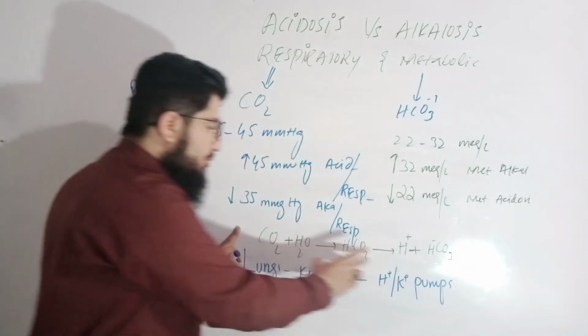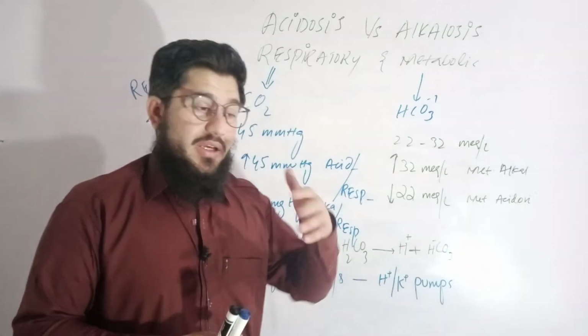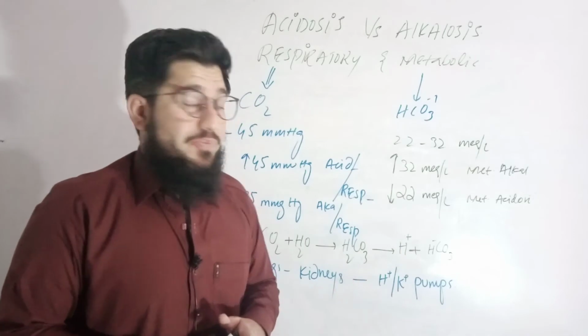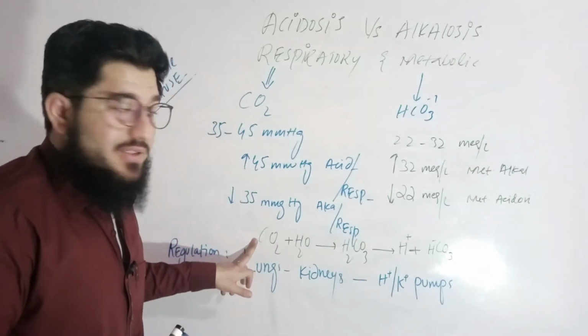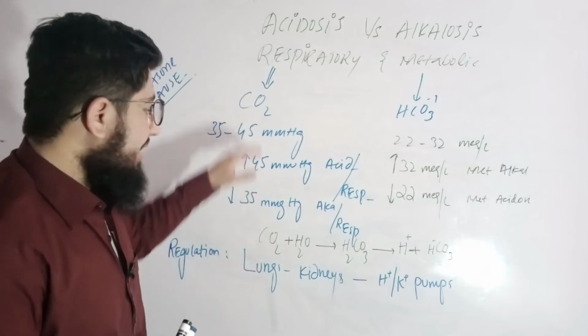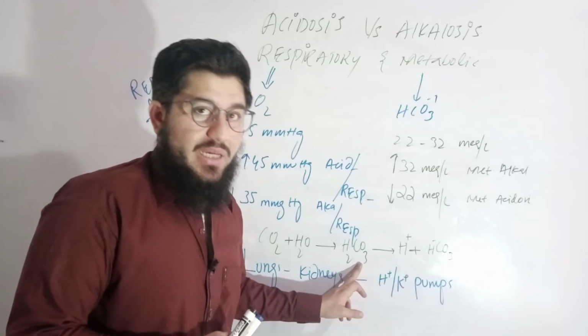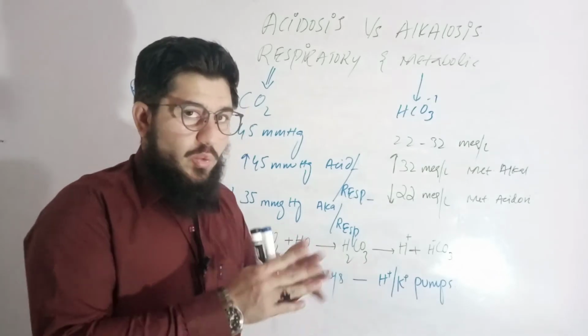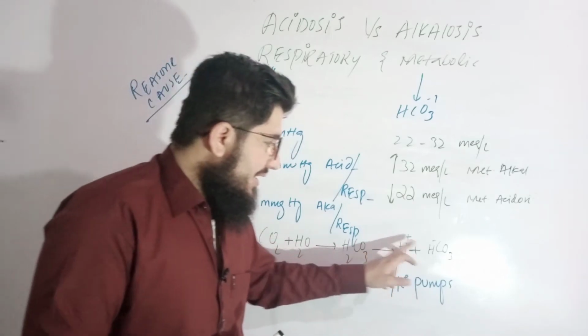This particular reaction you must remember regarding acidosis and alkalosis, whether you are asked in exams or in the viva. So you must remember this equation. We know that carbon dioxide gas is an acidic gas, so when it interacts with water, it will synthesize an acid, that is H2CO3, carbonic acid. This weak acid will split into proton and bicarbonate. So this is acid and this is base.